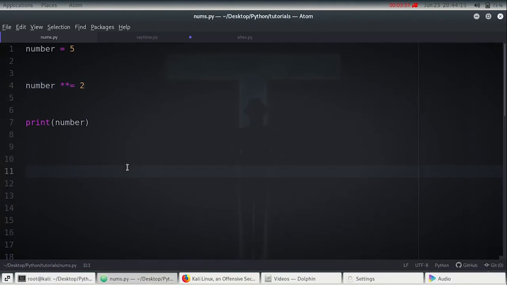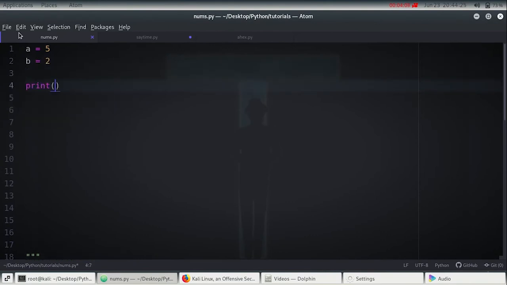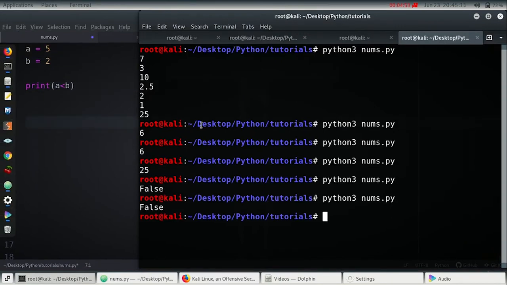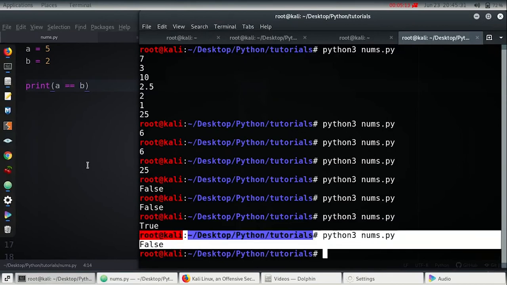And there are comparison operators. Like a equal to 5, let me get the old example, b equals 2, and print a less than b, which should print true or false. So 5 is not less than 2, so it prints false. These comparison operators return either true or false, which is the boolean value. We can check if they are equal by using the double equals operator. I can give space to be more readable. So if I save this, it prints false because 5 is not equal to 2.